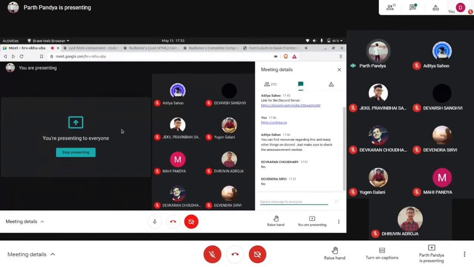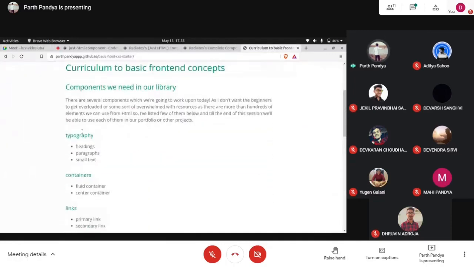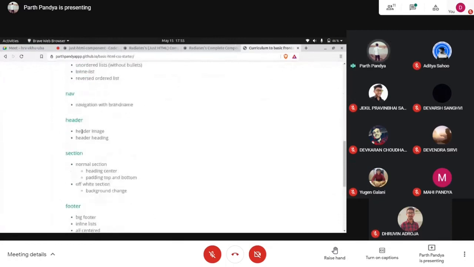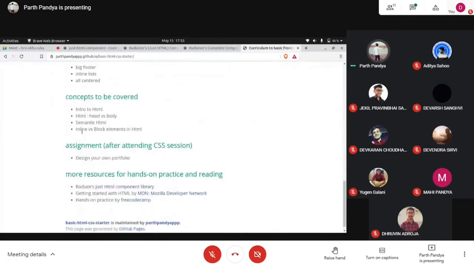Okay, so any doubts till this in this curriculum, in this typography, containers, links, navigation, header, section, footer, anything? We talked about head versus body. We talked about semantic HTML, non-semantic HTML. We talked about inline versus block elements in HTML. Okay.